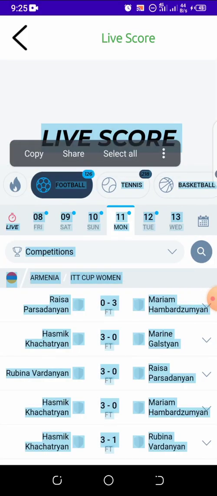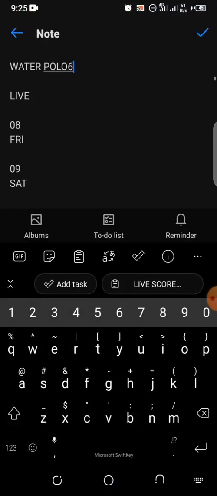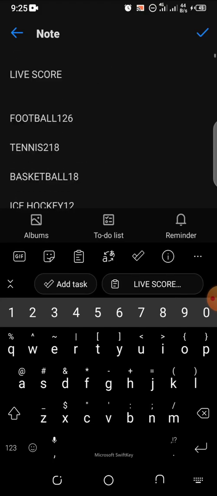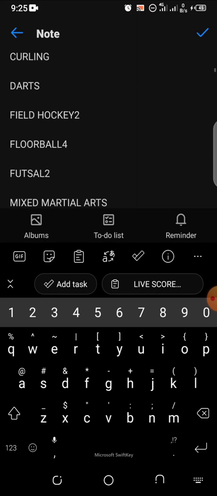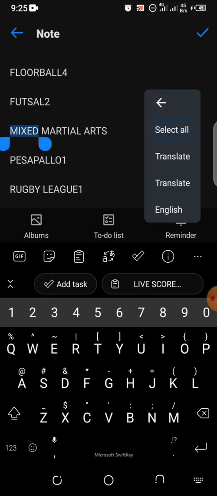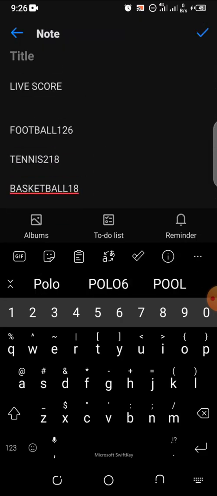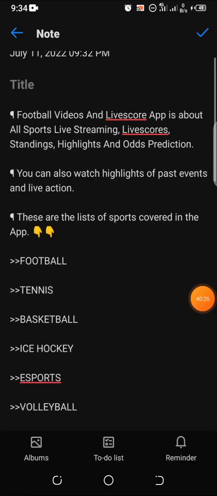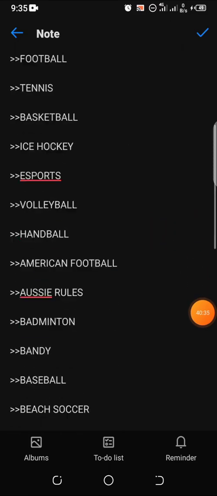All right, so now I'm going to write the long description. It will not be long. I just write something simple. What I did is just come to my app, select all, and copy everything. After copying, I come to my notes here and paste everything. I copy all the spots that the app handles and cut them out. So these are the spots. I'm going to create a small, short keyword around these spots. That's what I'm going to do right now.